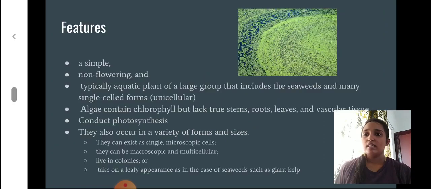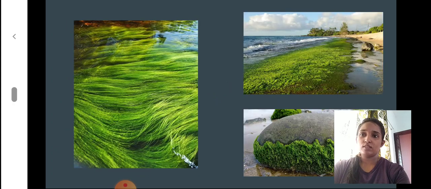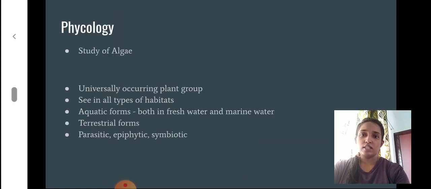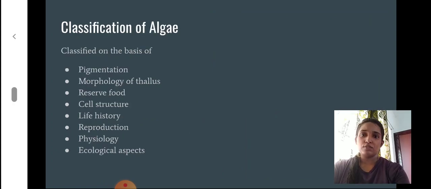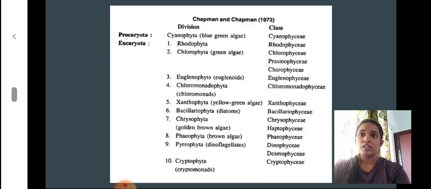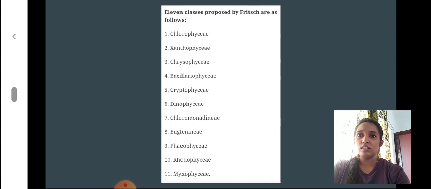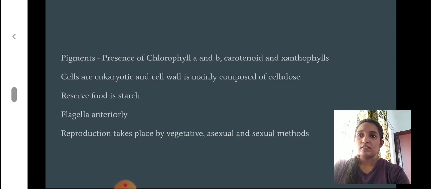So in algae, we'll do a recap of all the things we discussed: the features, then the phycology, what is phycology, then the classification, then the reproduction, a few points were discussed, then the Chapman classification, how it is divided into several divisions. Then in more detail we discussed the Fritsch classification, the different classes,